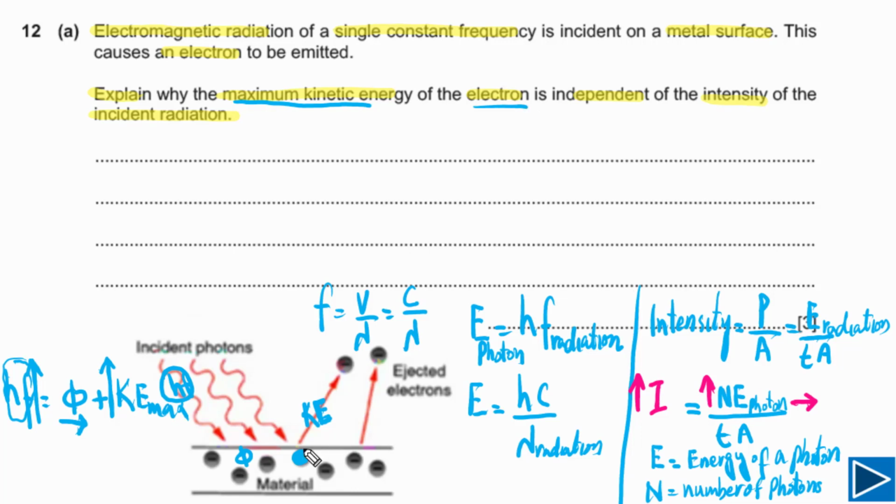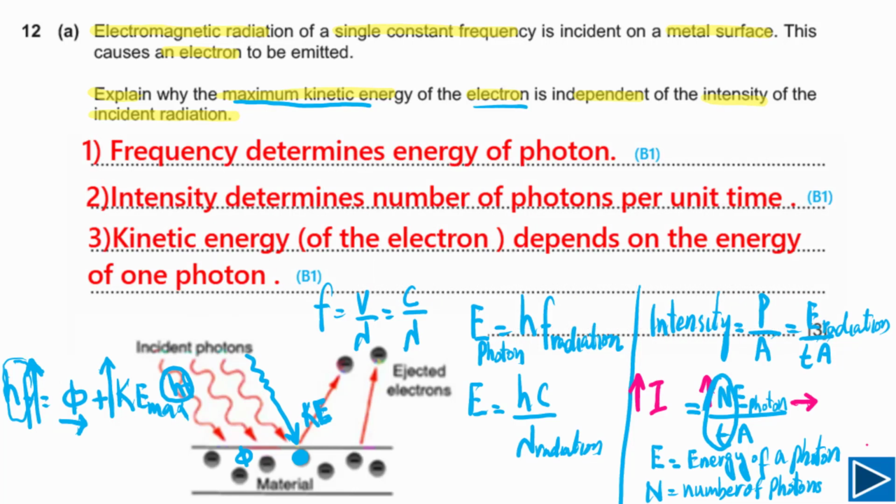If we increase intensity, for example, as I have explained here, it simply means that we are increasing the number of photons, but we are not increasing the energy of a single photon, because the energy of a single photon depends on the frequency of the incident radiation. Now let me explain how you can write a proper answer, or simply the points you need to get full marks.